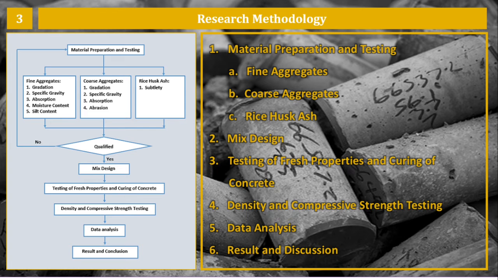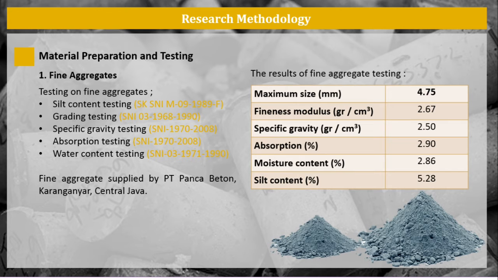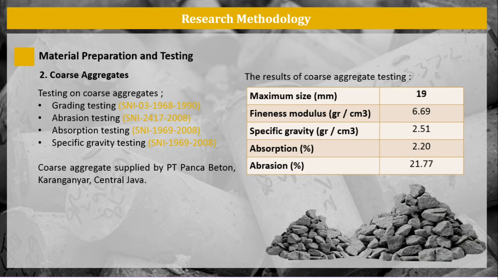The third section, research methodology. The methodology in the study can be seen in the following flowchart. First, material preparation and testing. Fine aggregate was supplied by PT Panjaibeton Karanganyar, Central Java. The results of fine aggregate testing can be seen in the following table. The coarse aggregate was supplied by PT Panjaibeton Karanganyar, Central Java. The results of coarse aggregate testing can be seen in the following table.